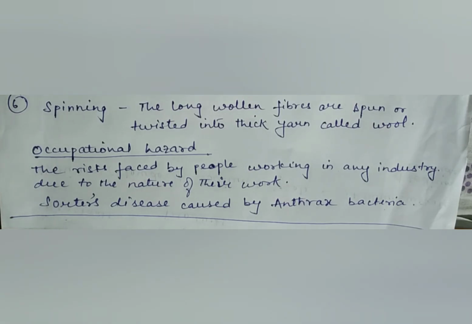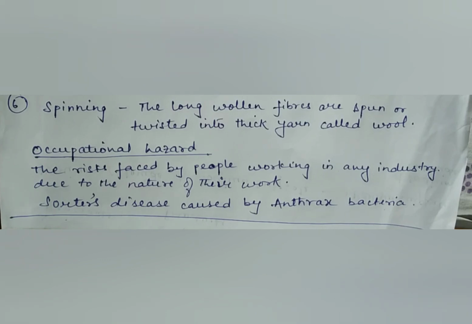So we have discussed how the wool present on the sheep's body or other wool yielding animals is removed and processed into yarn. So what are the steps that we discussed? The steps were shearing, scouring, sorting, dyeing, combing and spinning.